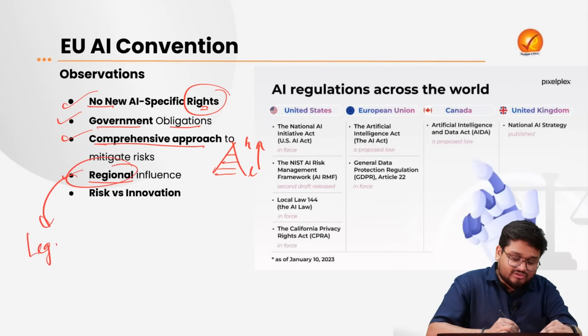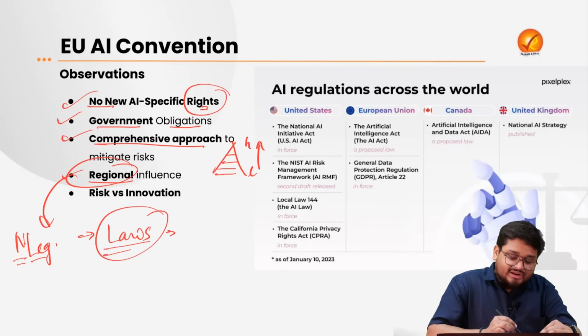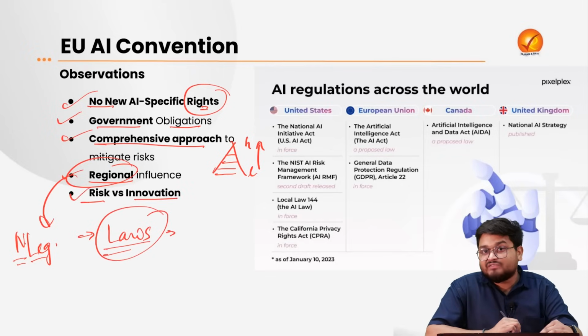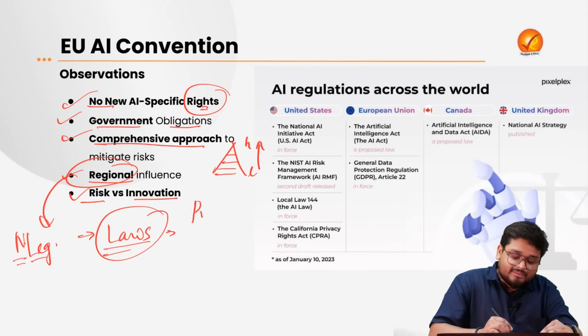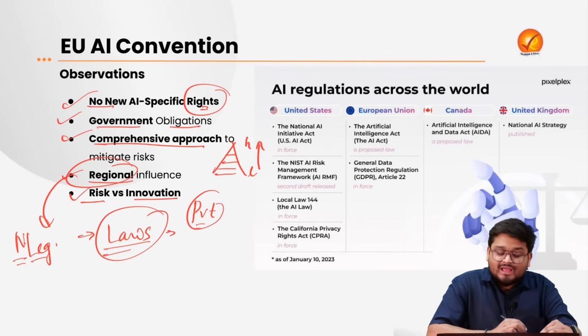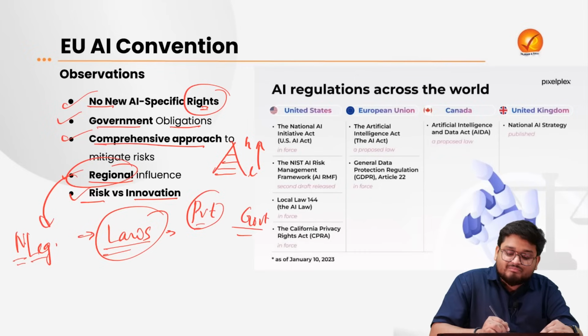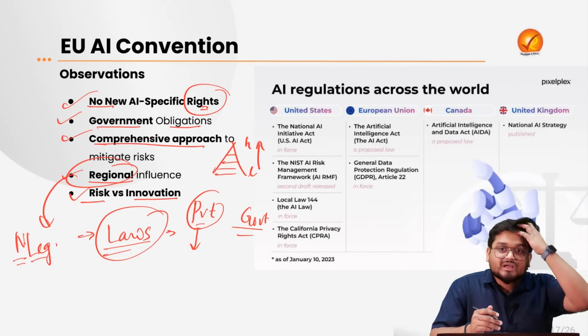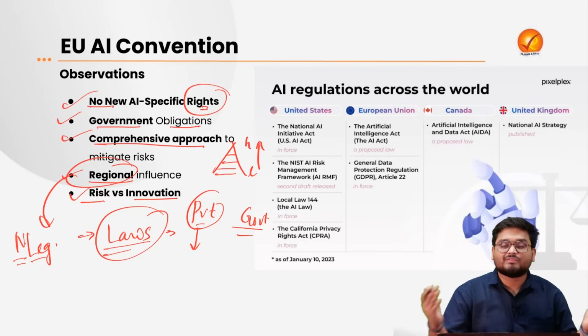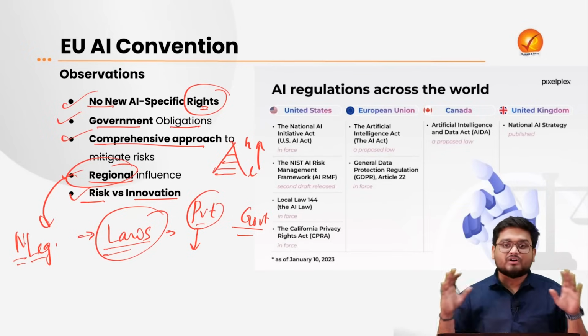Finally, the regional influence will also be there because this convention will require the countries to frame national legislations. So, for example, if India is a part of this convention, India has to come up with national laws for AI regulation. Next, the risk and innovation frontier will also be tackled here because the private companies are on board in this convention and the government is also on the same platform. So the kind of innovation that the private companies are doing on the AI front has to be regulated and checked, so that it does not become very dangerous or too disruptive and take away people's jobs.